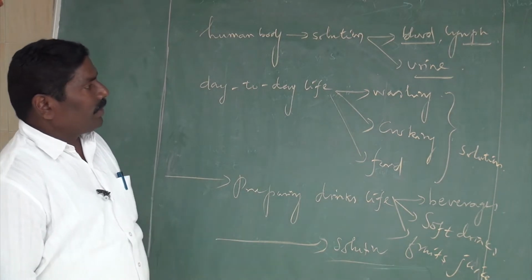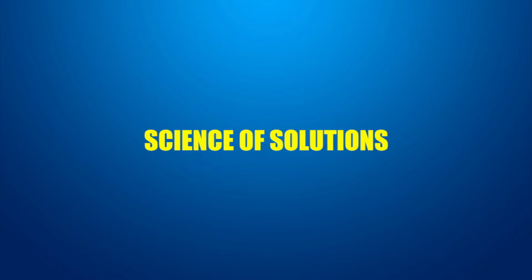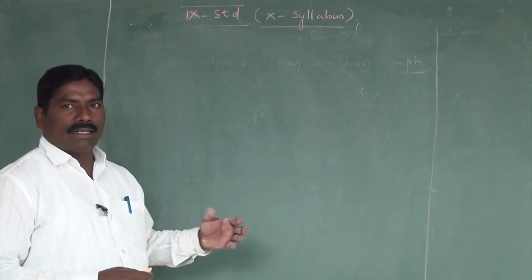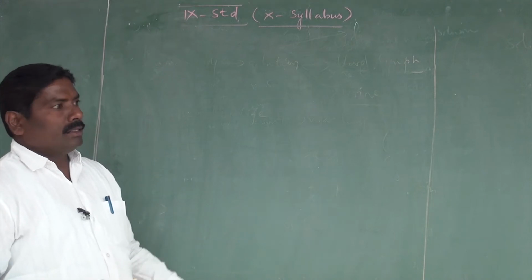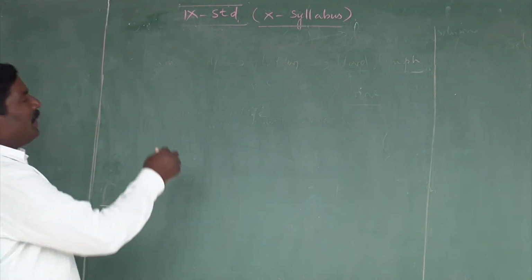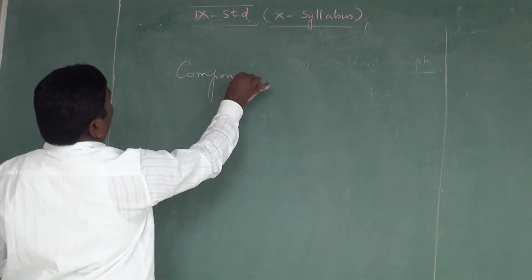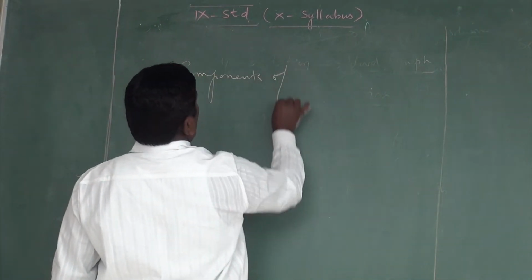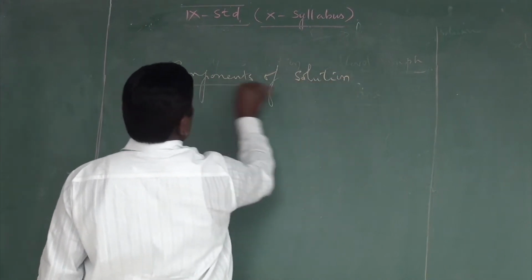Next we are going to see what is given in the syllabus. The given syllabus is the components of solutions.